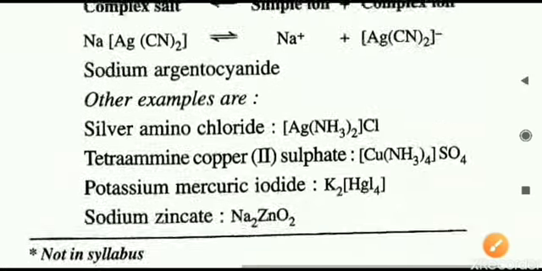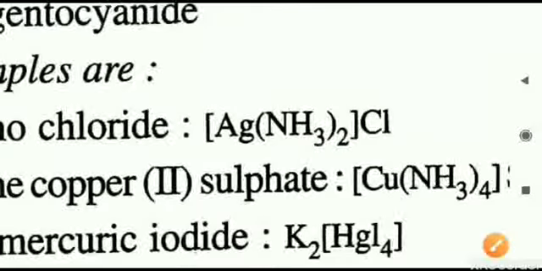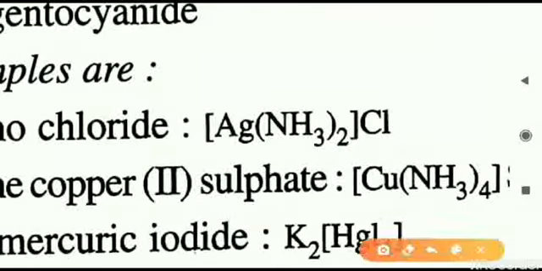Some more examples are given here. Silver amino chloride. Here this chloride ion can separate easily, but the remaining part that is inside this box bracket, you can easily understand this by this box bracket. Whatever is inside this box bracket will not break out into fragments, that is, it will remain as a single entity even upon dissociation.